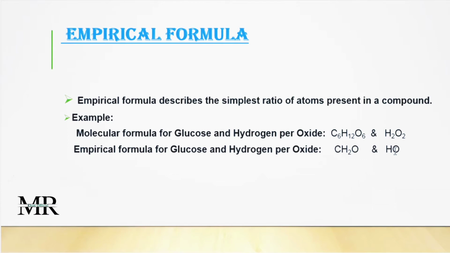When one hydrogen and one oxygen combine, this will make hydrogen peroxide. So it shows us the 1:1. So an empirical formula is any formula for any compound or molecule that describes the simplest ratio, the simplest way.